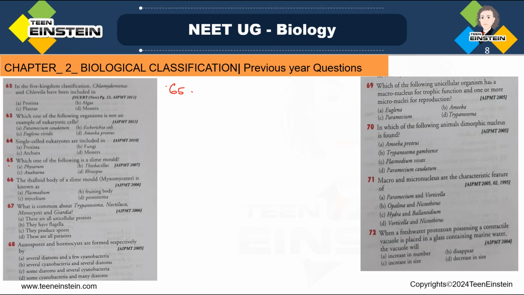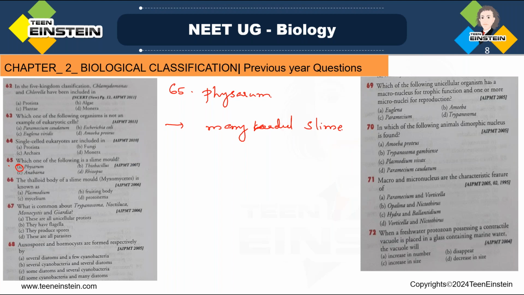The full name is Physarum polycephalum, and this is referred to as many-headed slime. Which one?